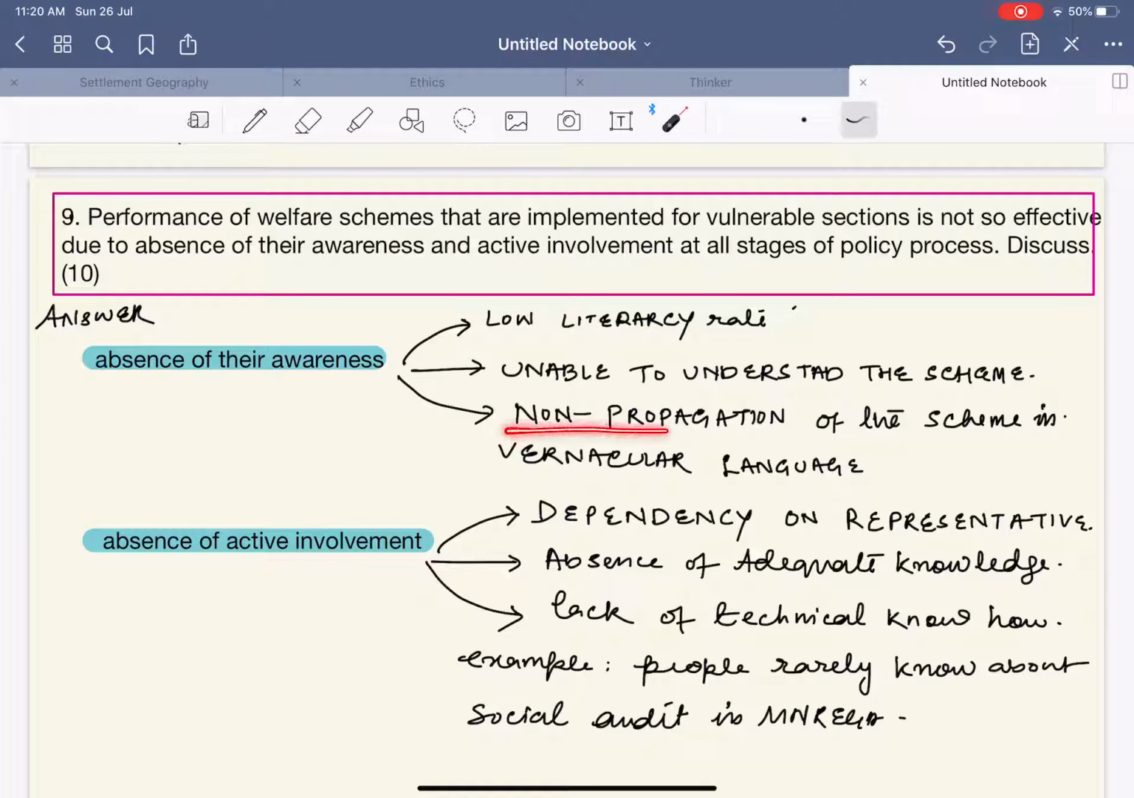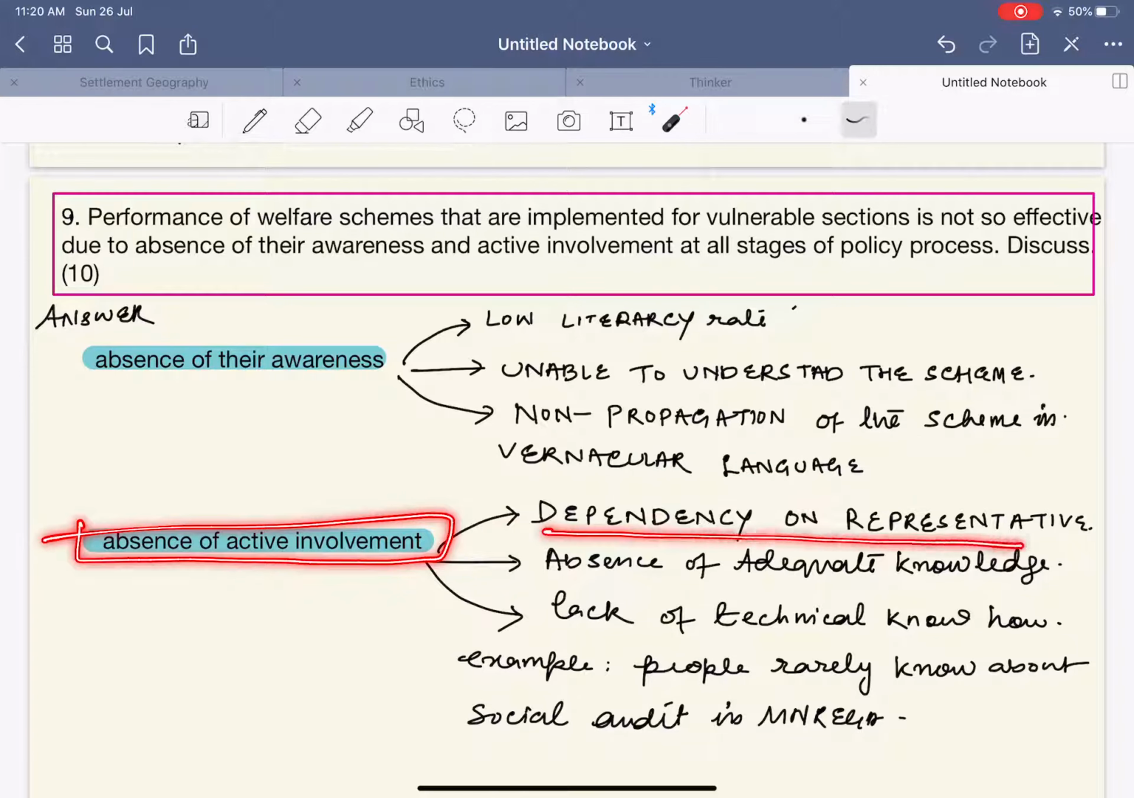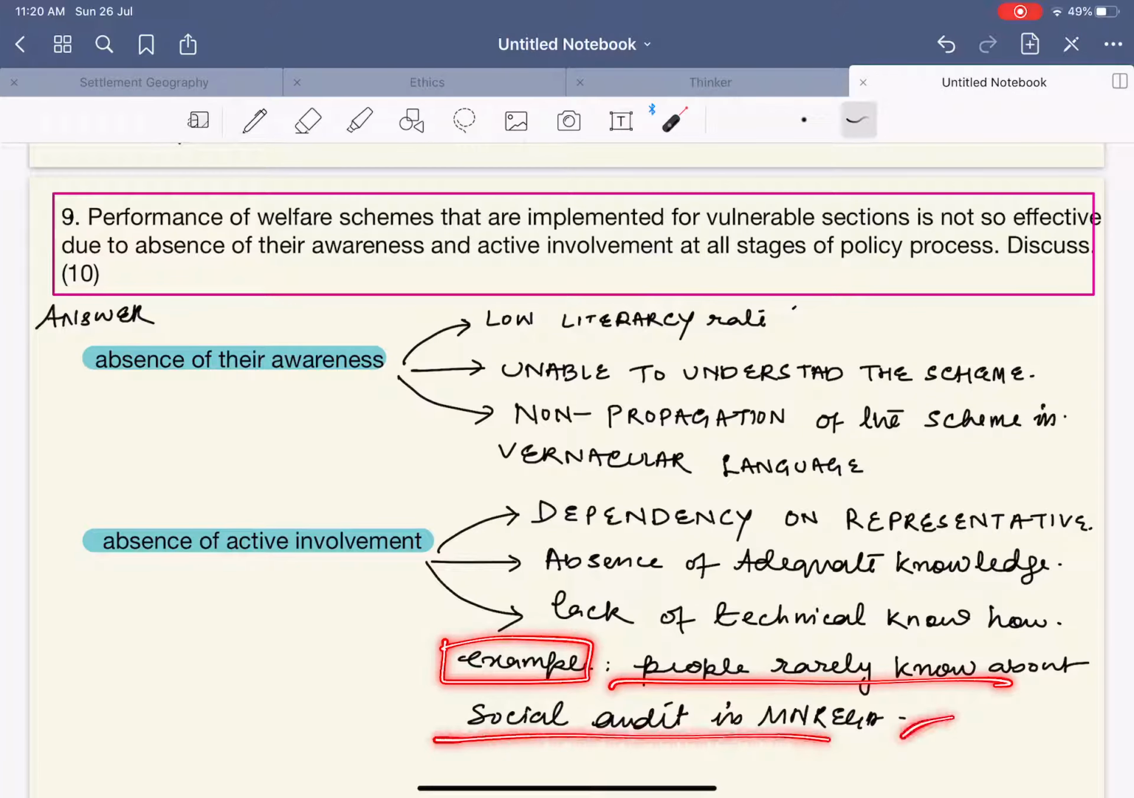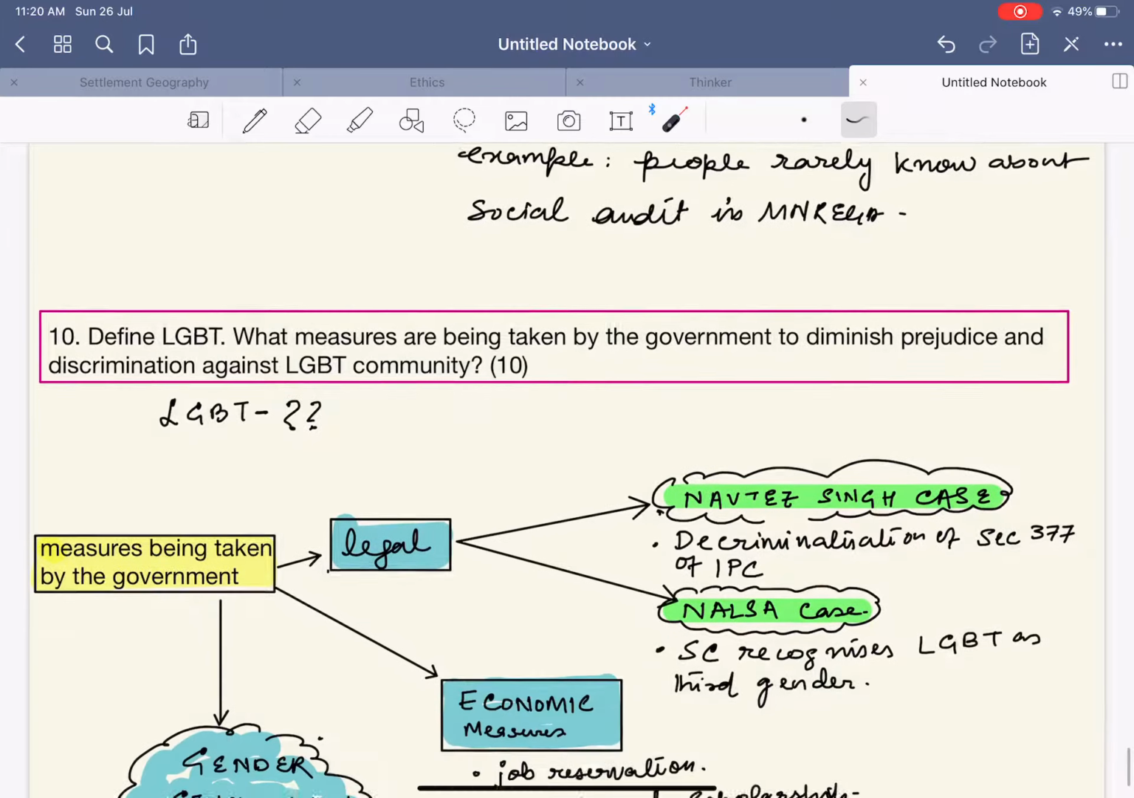Next, non-propagation of the scheme in the vernacular language. Next, absence of active involvement, dependency on the representatives, absence of adequate knowledge, lack of technical know-how. Example, people rarely know about the social audit in the MGNREGA. It's that simple. Next, define LGBT.